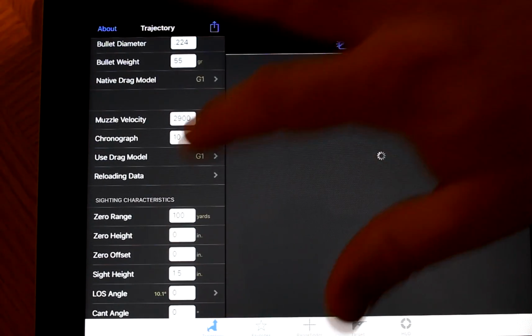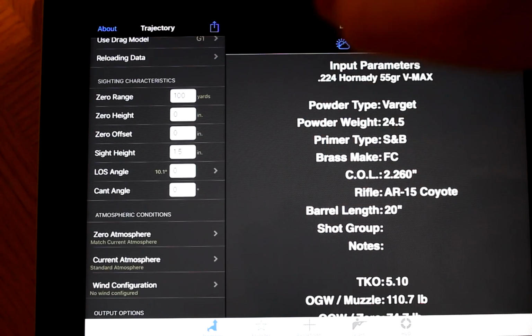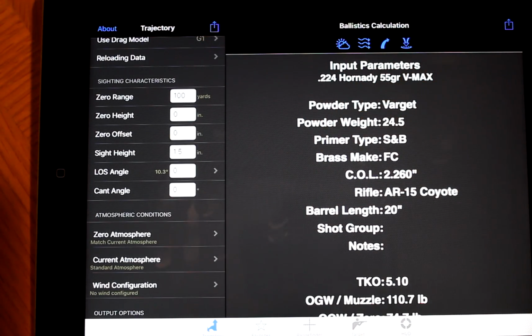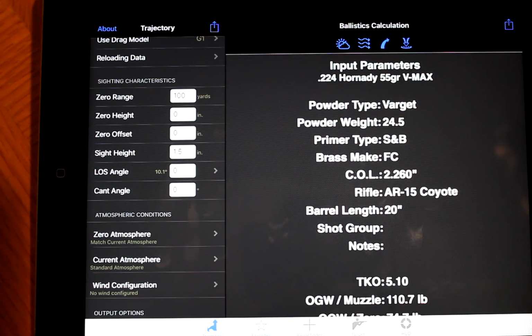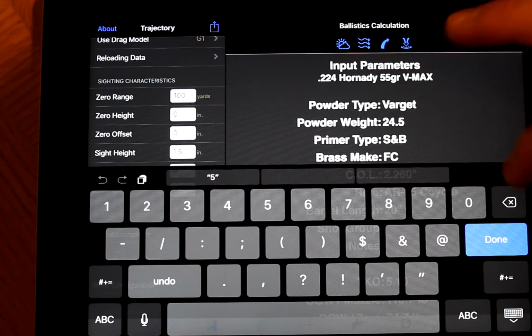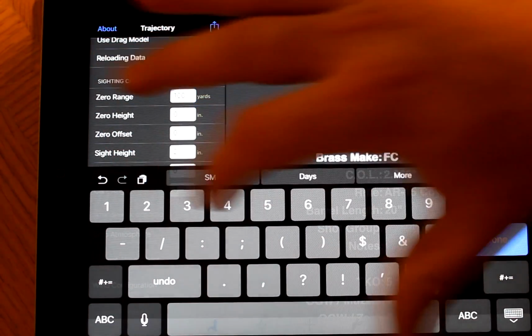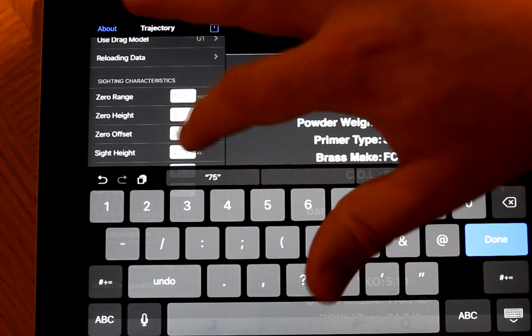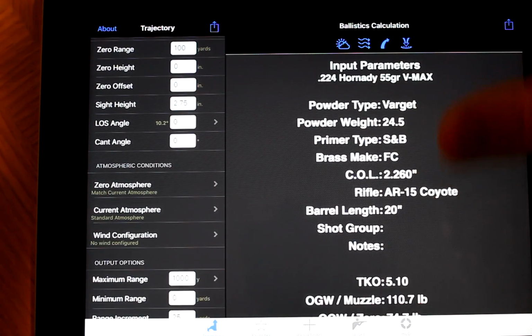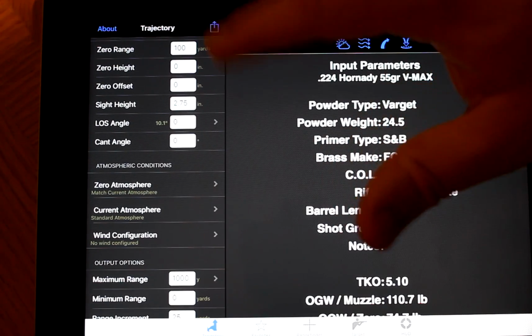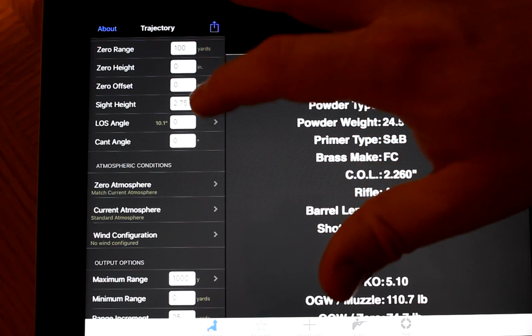So you go back, so your reloading data is in there. Now you go down to your sighting characteristics. Zero range: my scope on my rifle is zeroed at 100 yards, so I have 100 yards in there. I don't have zero height or any zero offset set up on my scope, so I leave those at zero. My sight height is 2 3/4 inches. And line of sight angle, I'm not going to adjust that, and I'm not going to adjust that. Those should be 0 unless you're doing something specific.